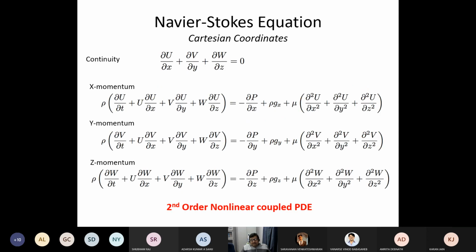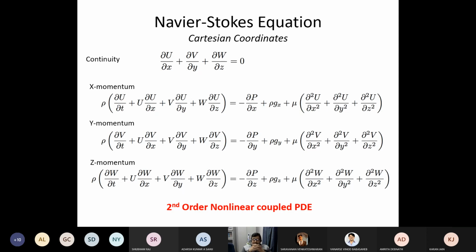Now, if I open it up, it will look like this. So this is my local acceleration. This is my convective acceleration. This is the pressure gradient. This is the x-directional gravity. And this is the x-directional viscous forces, right? So this is the y momentum, again, local acceleration, convective acceleration, pressure gradient, gravity, viscosity. This is the z momentum, again, local acceleration, convective acceleration, pressure gradient, gravity and viscosity.